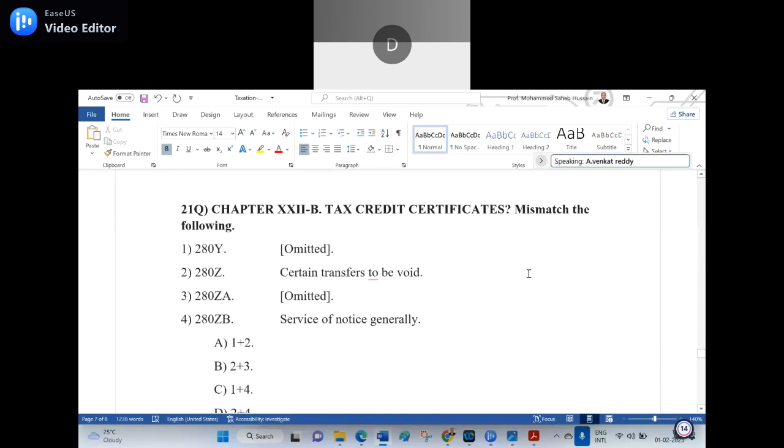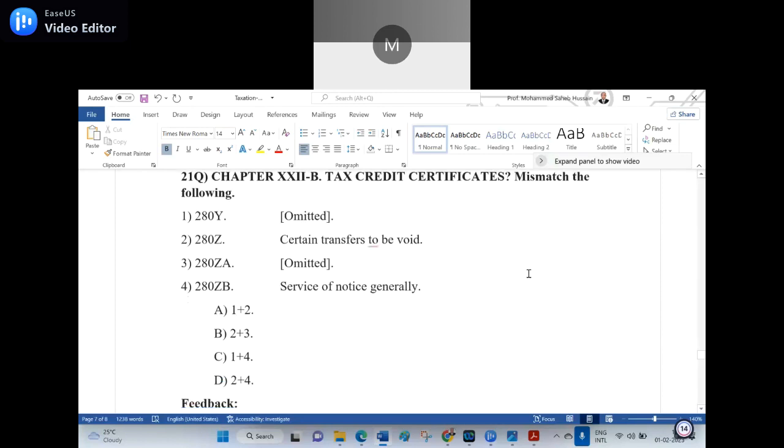And the 21st question. Chapter 22B, tax credit certificate, mismatch the following. 1. 280Y omitted. 2. 280Z, set off and transfer to be made. 3. 280ZA omitted. 4. 280ZB, service of the notice generally. Which one is the mismatch? A. 1 plus 2, B. 2 plus 3, C. 1 plus 4, D. 2 plus 4. D is the right answer, sir.